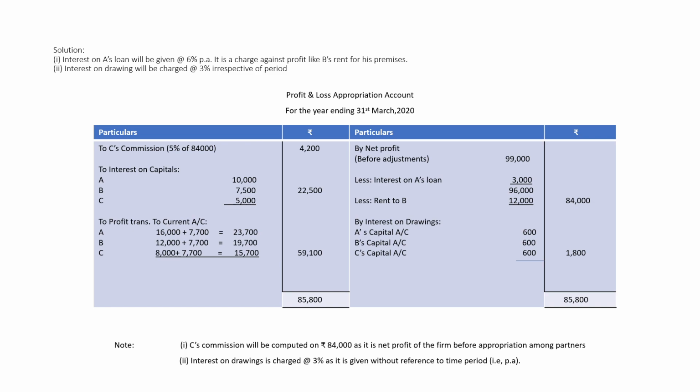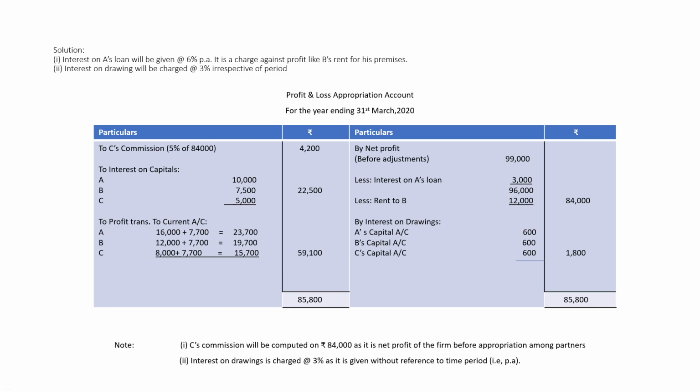Here, interest on A's loan is a charge, rent to B is a charge. So these two items will be deducted and the net profit of the firm will become 84,000, and C's commission will be calculated on 84,000 at 5%, which will be 4,200.